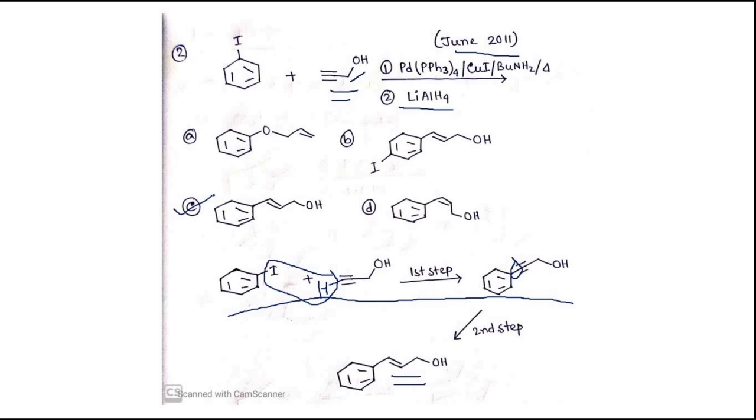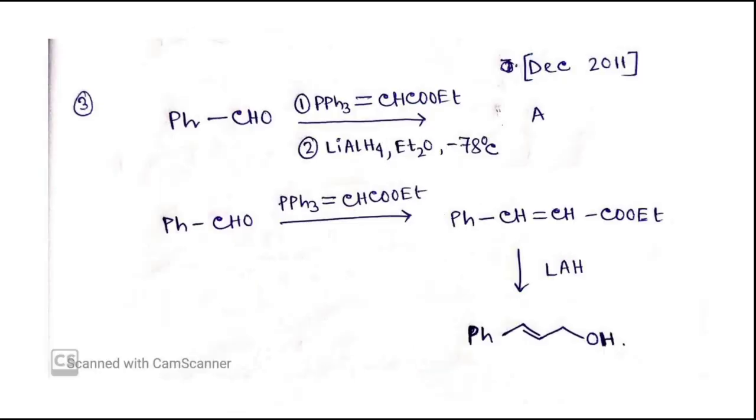Here you can see how easily I can write the product properly if I know how to use different kinds of reagents. Next question: this aldehyde is given in presence of the stabilized ylide. What will be the product? Here I have written this linear product, but in presence of this stabilized ylide, we know the Wittig reaction will take place and we will get the trans product. So here the trans product is already present.